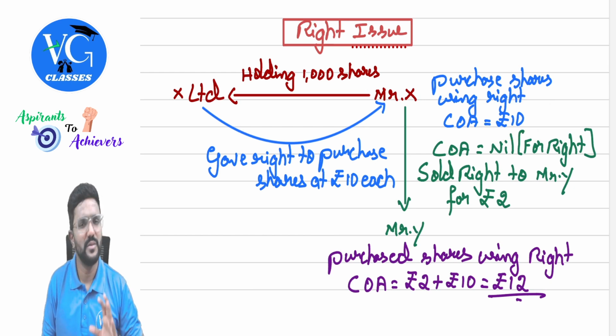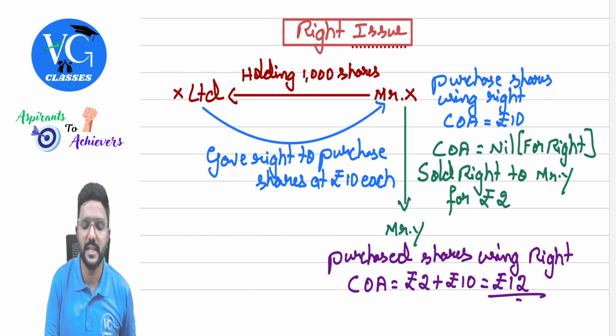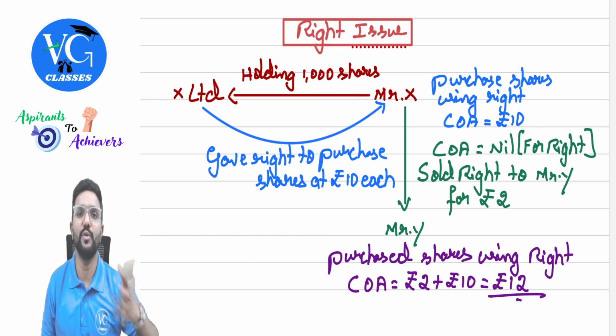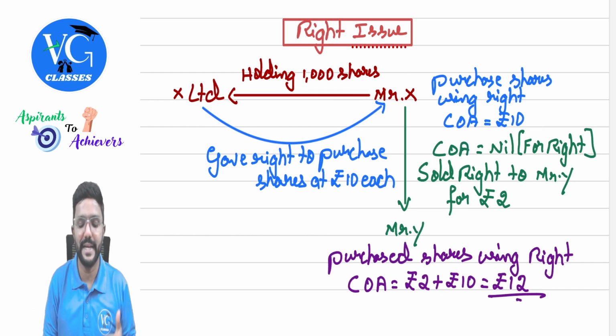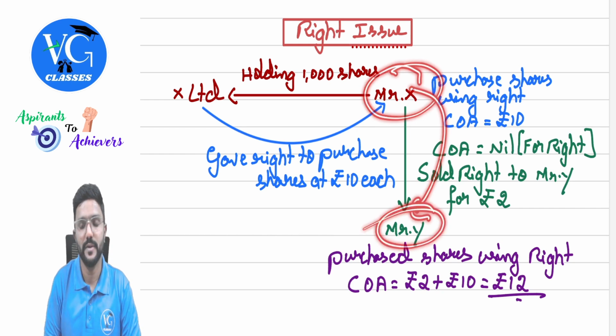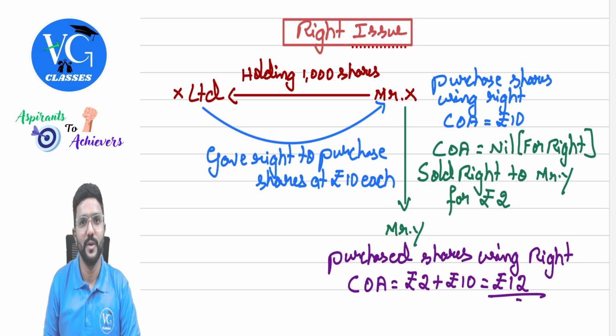Then second option. No, sir, he doesn't want to purchase the shares because he's already holding 1000 shares. So he doesn't want to purchase more shares. Now, whatever right he has got, can he sell that right to someone else? Yes. Now assume Mr. X is selling the right to Mr. Y for rupees 2. Should we compute capital gains in the hands of Mr. X? Yes. For sale of right, we need to compute capital gains.